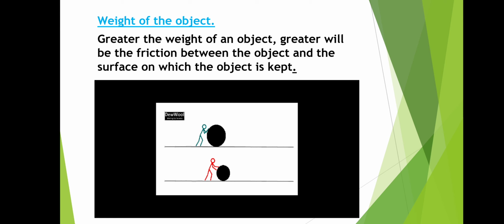The boy in the second image pushes the ball at a faster rate when compared to the boy in the first image because there is less weight in the second ball than the first ball. So the friction experienced by the second ball is small when compared to the first ball. See how they are pushing the ball. So the friction depends on the weight of the object.